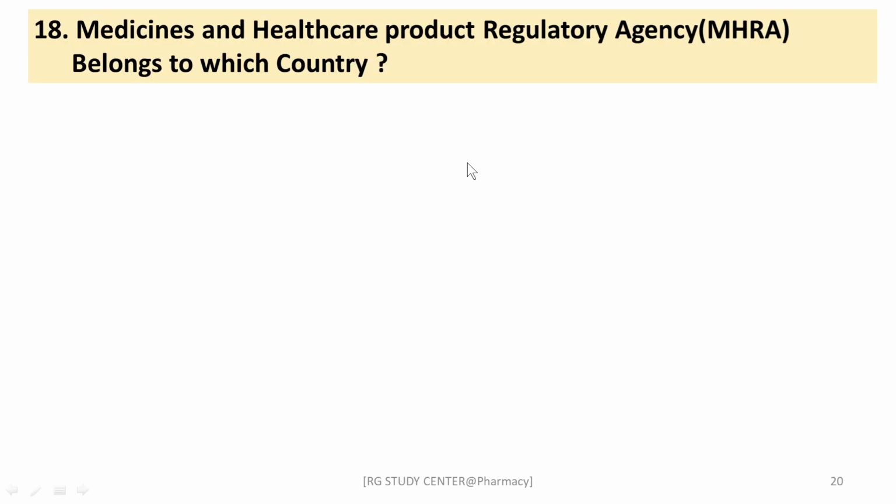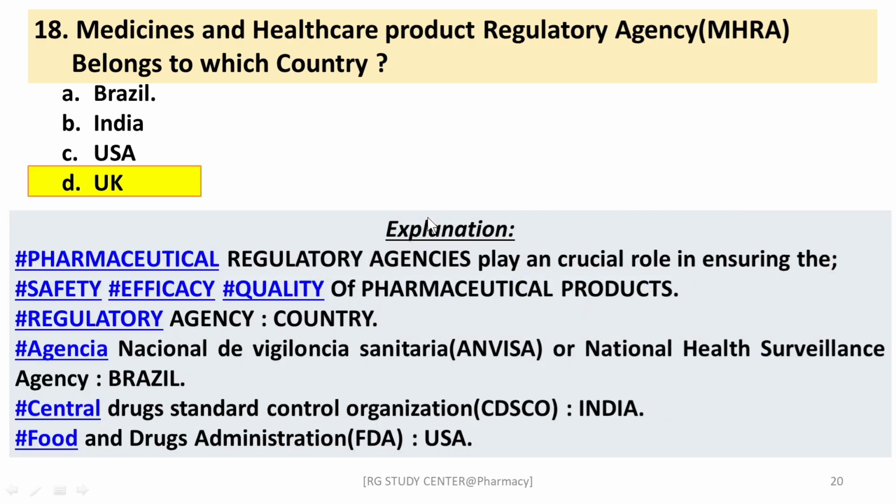Next question: the Medicines and Healthcare products Regulatory Agency, MHRA, belongs to which country? Here are the different regulatory agencies. MHRA belongs to the UK, right? ANVISA belongs to Brazil, CDSCO belongs to India, the Central Drug Standard Control Organization, and FDA is related to the USA. Different countries have their respective regulatory agencies, right?